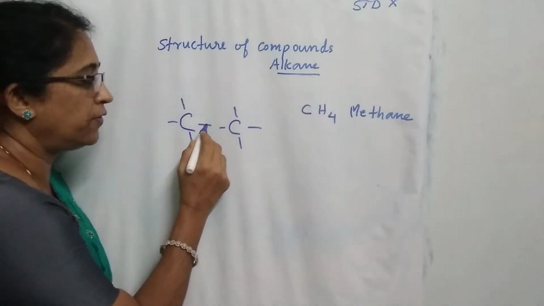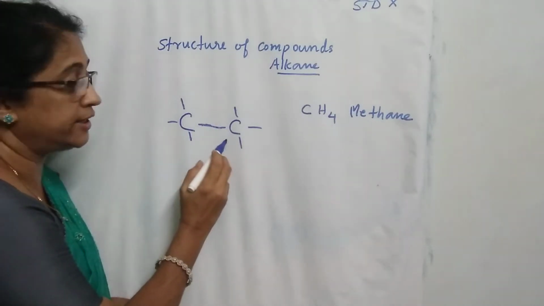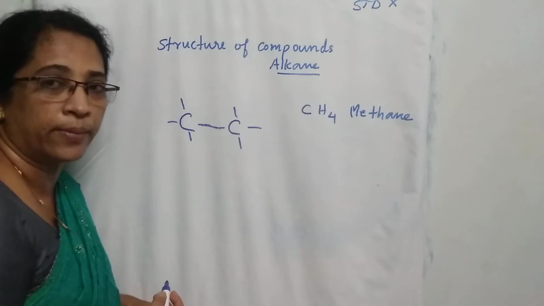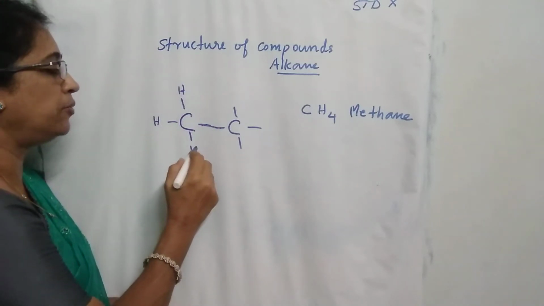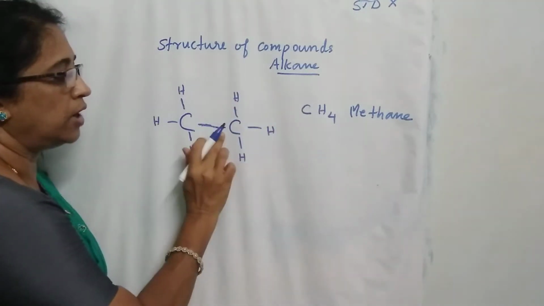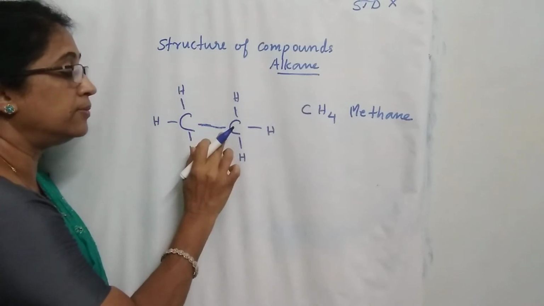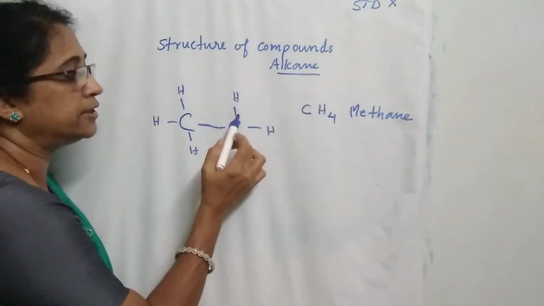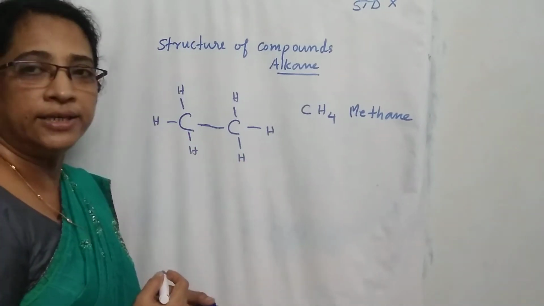So, sharing of electrons, join these 2 lines. And we get an alkane with 2 carbon atoms. The pair of electrons forms a single bond between the 2 carbon atoms, and the remaining valencies in the carbon atoms are satisfied by hydrogen atoms.